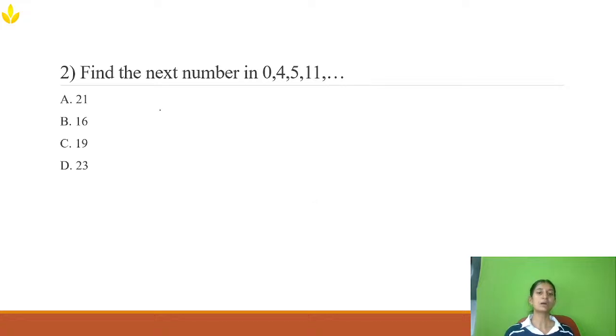Now same number series, find the next number in 0, 4, 5, 11, dash. Now 0 to 4 the difference is 4, 4 to 5 it is 1, and 5 to 11 it is 6. Again I'm not finding any pattern over here, but let me see, will I get a pattern if I take alternate numbers? Here the difference is 5, here the difference is 11 minus 4, how much? 7. So now 5 and 7, those are what? Prime numbers.